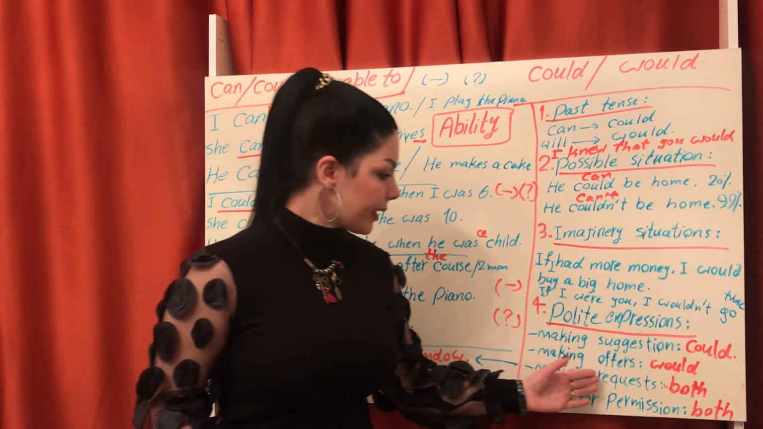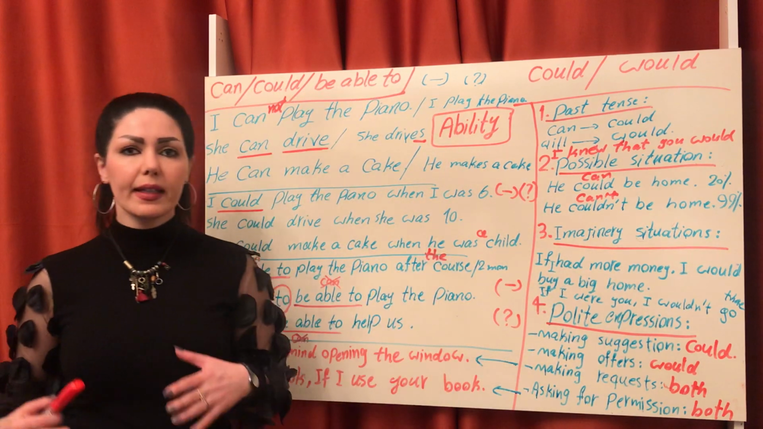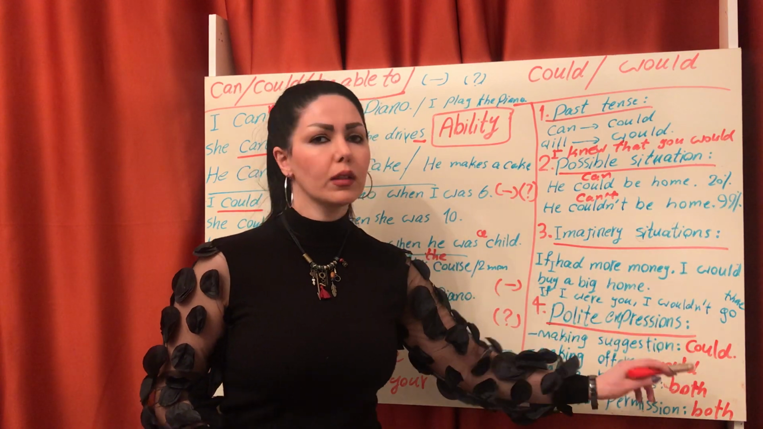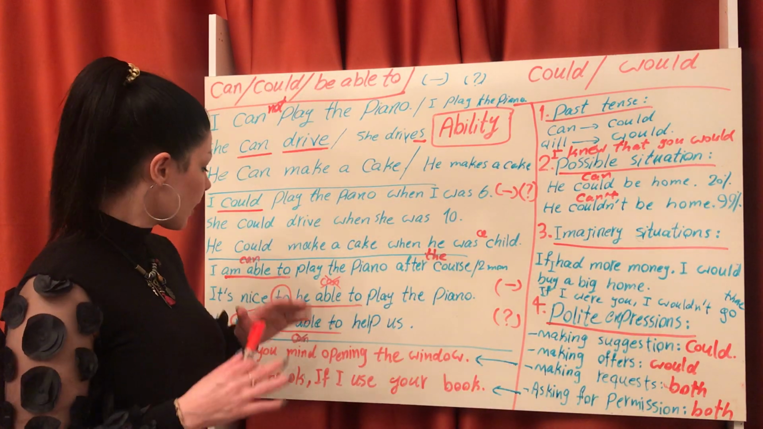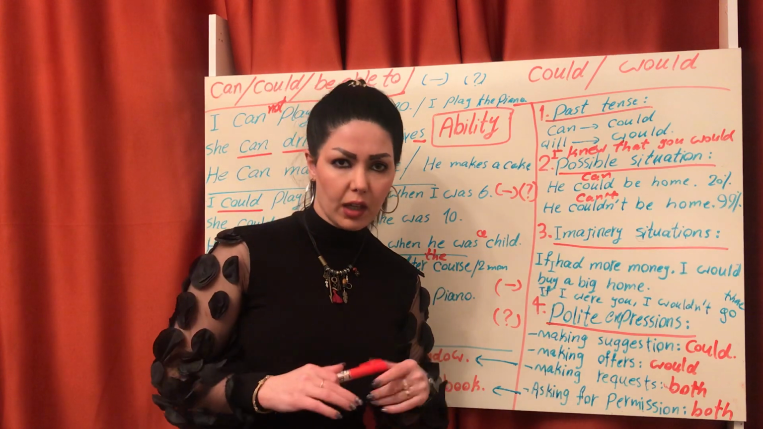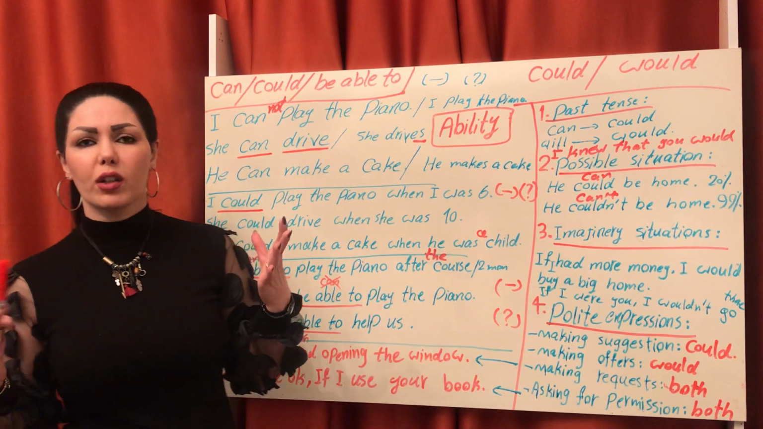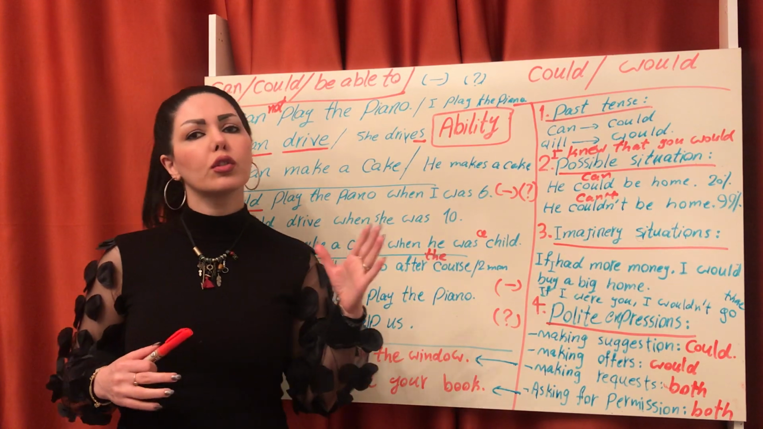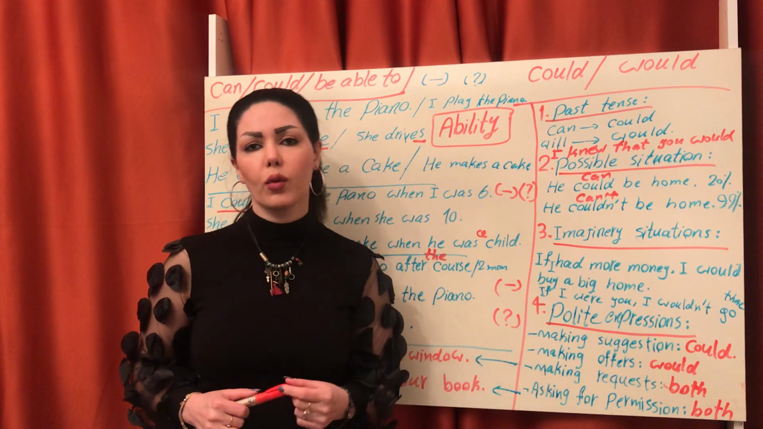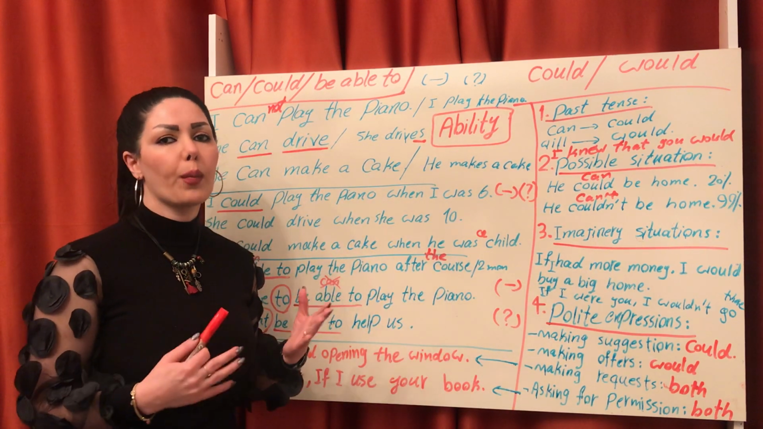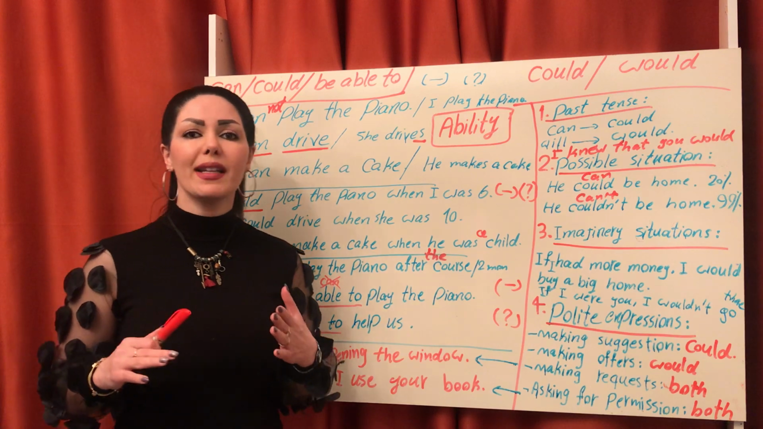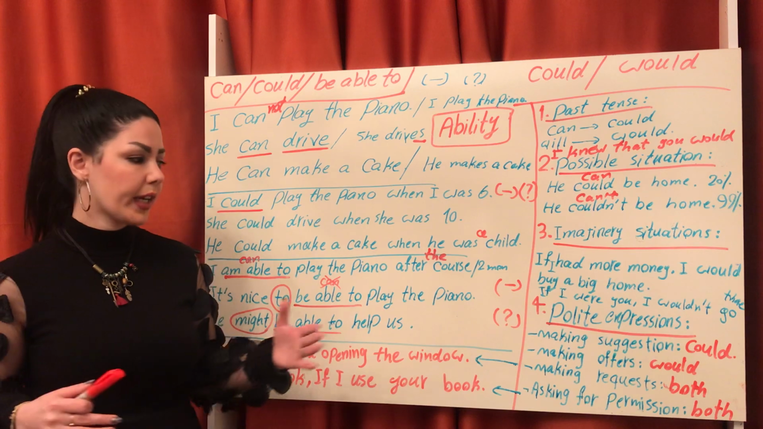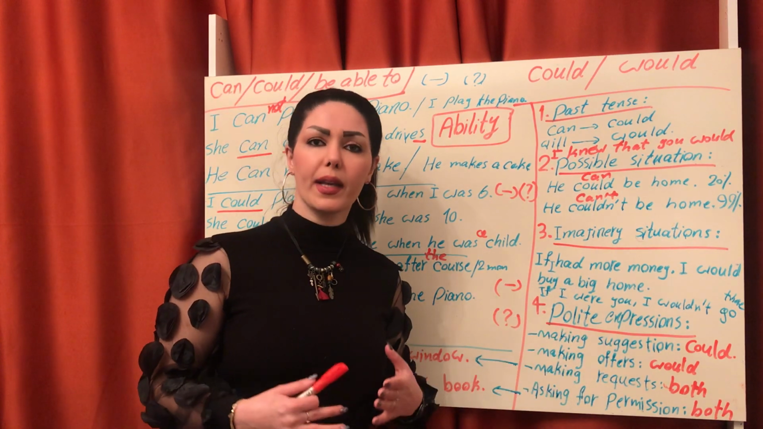Number 3, making requests. It's for both of them, could and would. Both of them are correct. For example, you are in the class. The class is very hot. You say to your teacher, could you please open the window? Could is more formal than can, okay? So, could you please open the window?